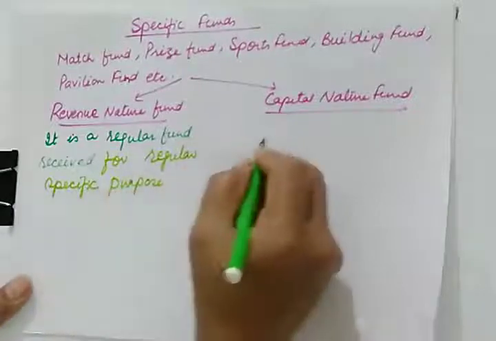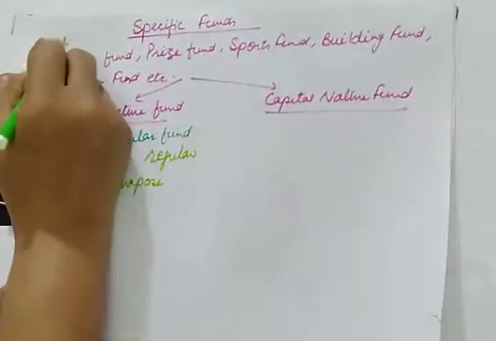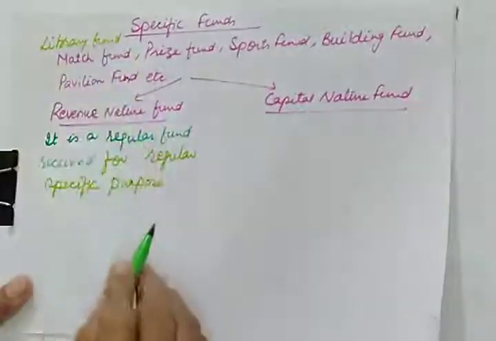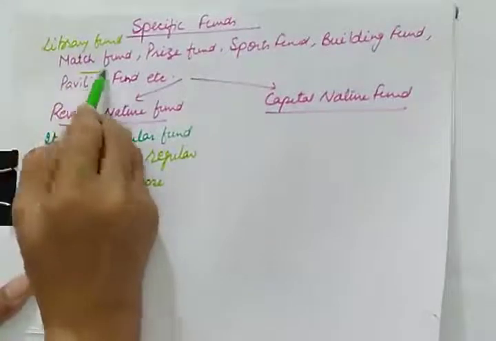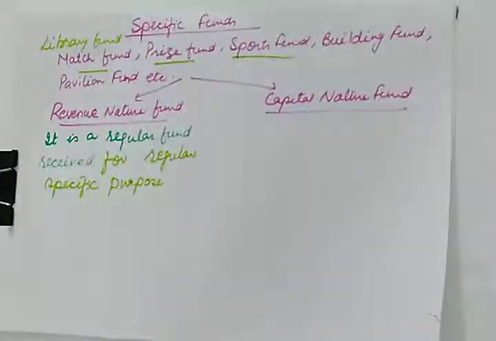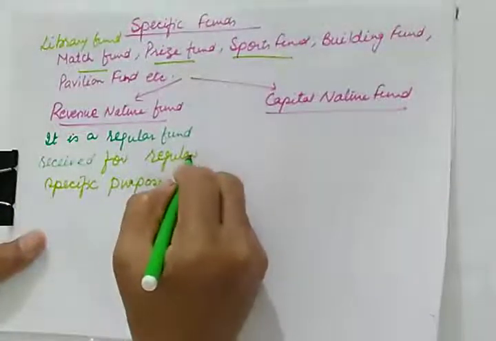You can also add library fund here. Library fund, match fund, prize fund and sports fund are the funds which we regularly receive and for a regular specific purpose.